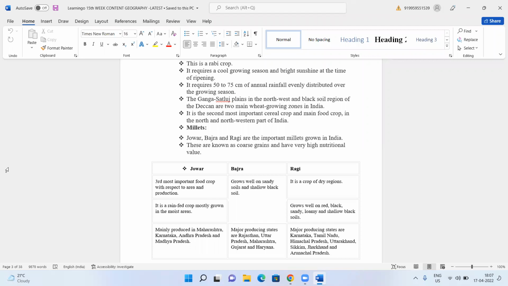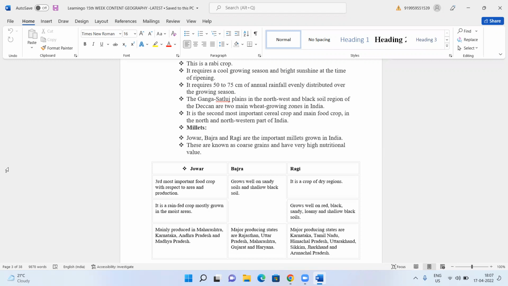coming into existence. So millets, actually, if we take the history of India earlier, that means before the Britishers and all these people came, Indians mostly used millets. That means they depended more on the millets and less on wheat and rice. But because of the green revolution and because the government announced the minimum support price and all that, the farmers nowadays are mostly growing wheat and rice, and they have neglected jowar, bajra, and ragi.